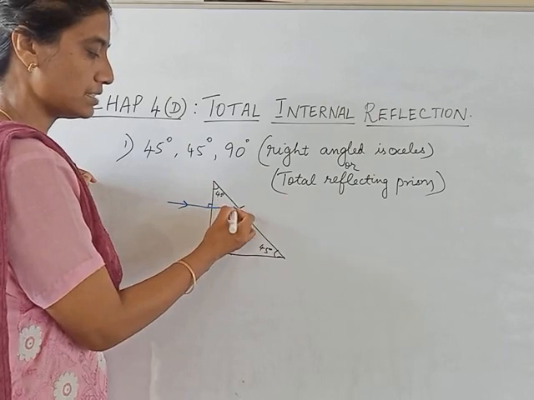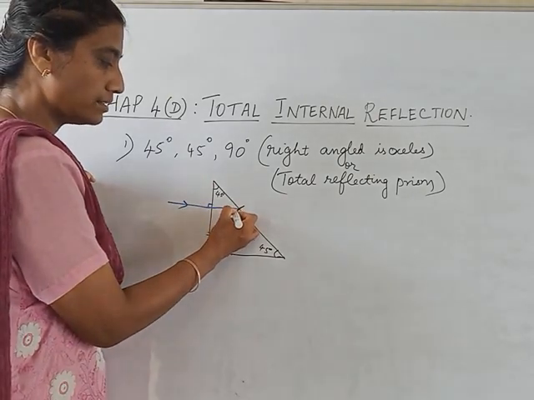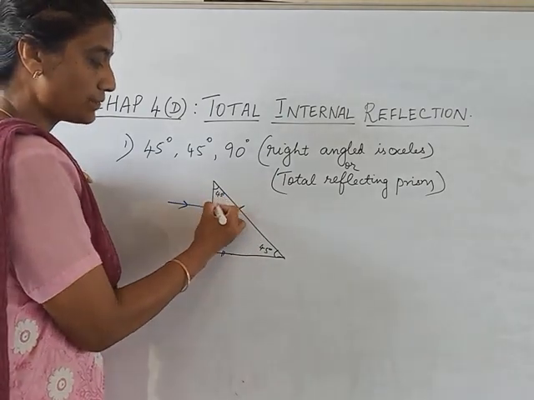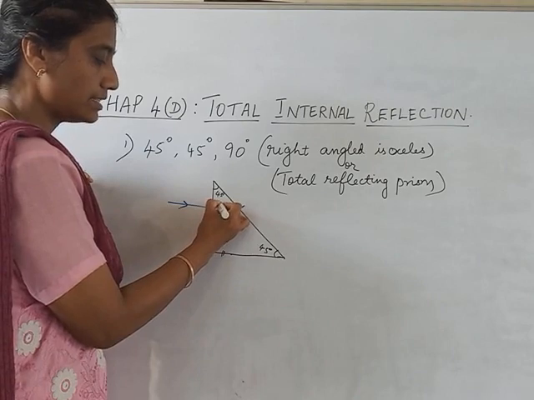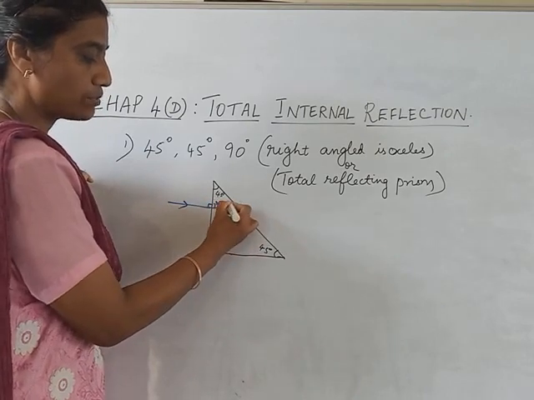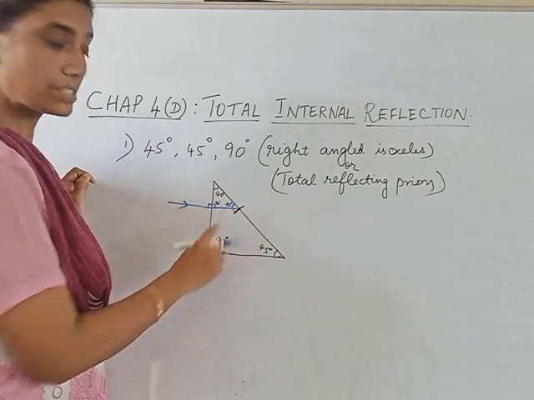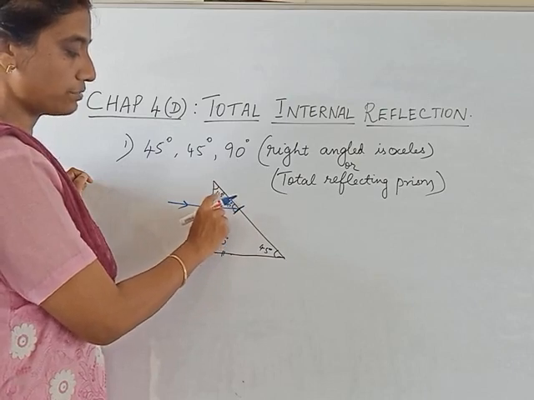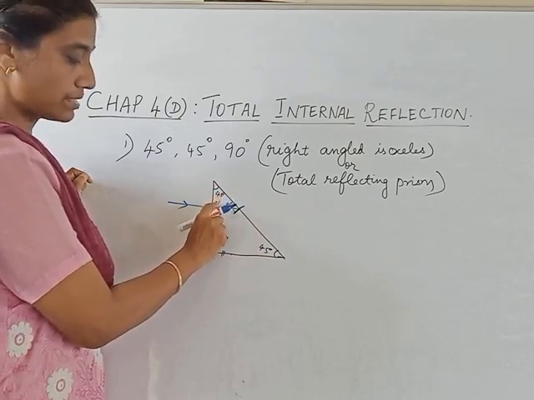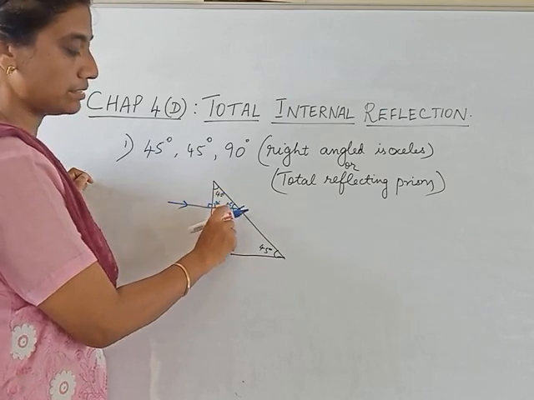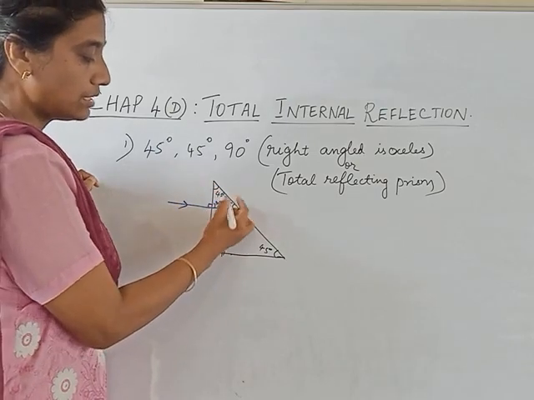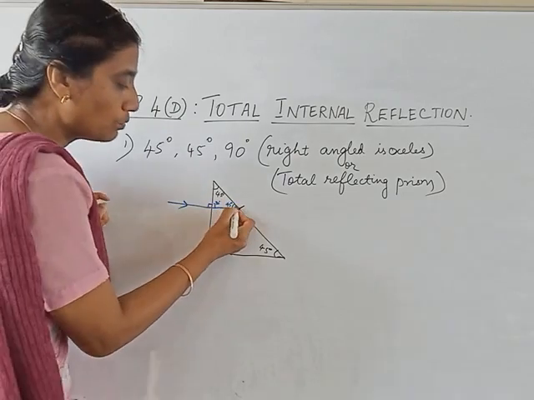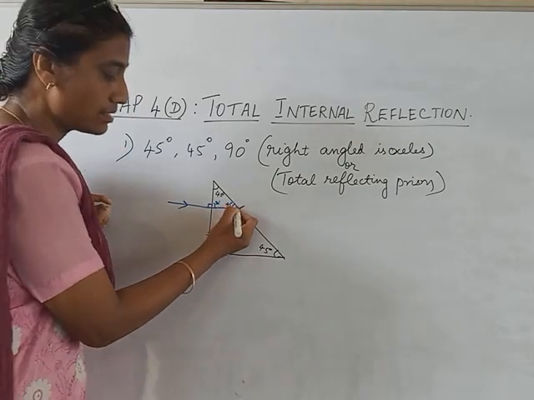So you have to calculate this angle to decide how this ray will go. Now this is 45, this is 90. So what is this angle? This will also be 45 degrees. Sum of the angles of a triangle should be 180 degrees. So 45 plus 90 is 135. 180 minus 135 is 45. Now if this is 45, this will also be 45. Do you agree with me? Why? Again, this is 90 degrees. This is a normal.